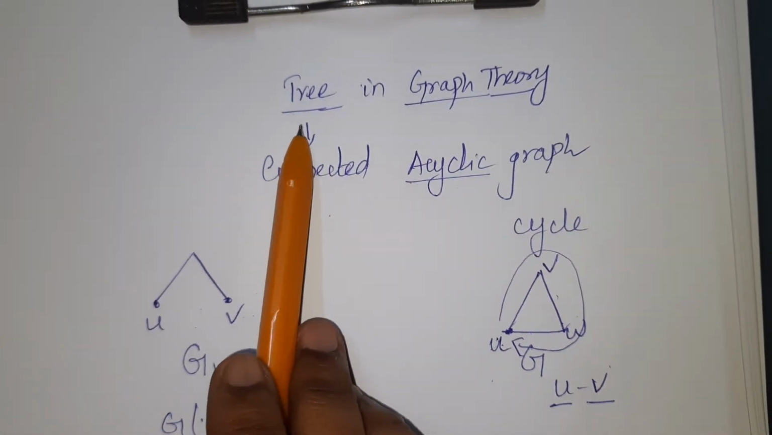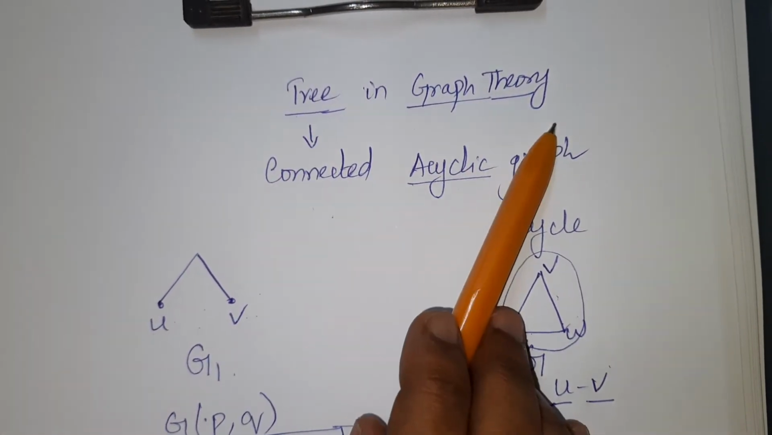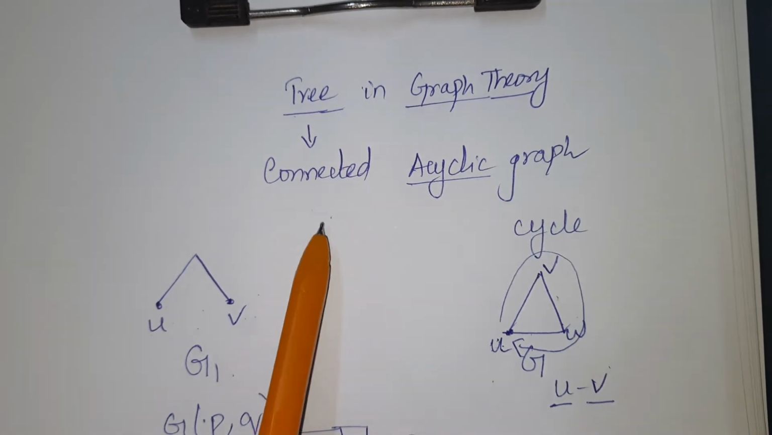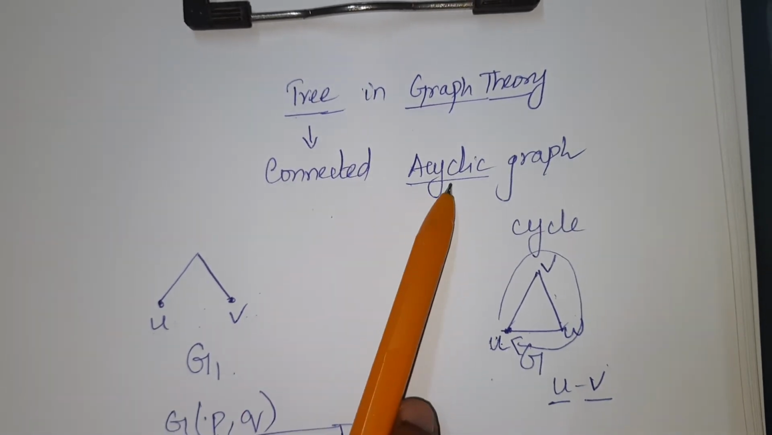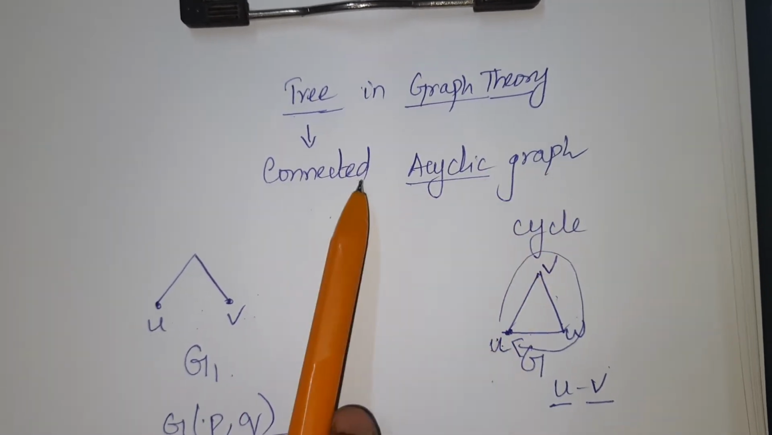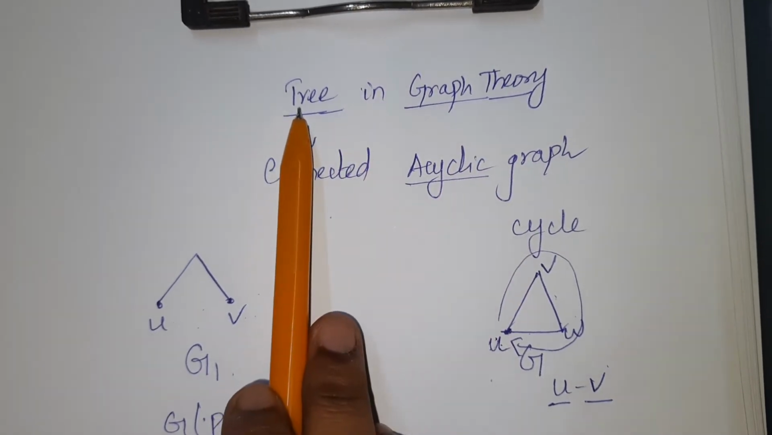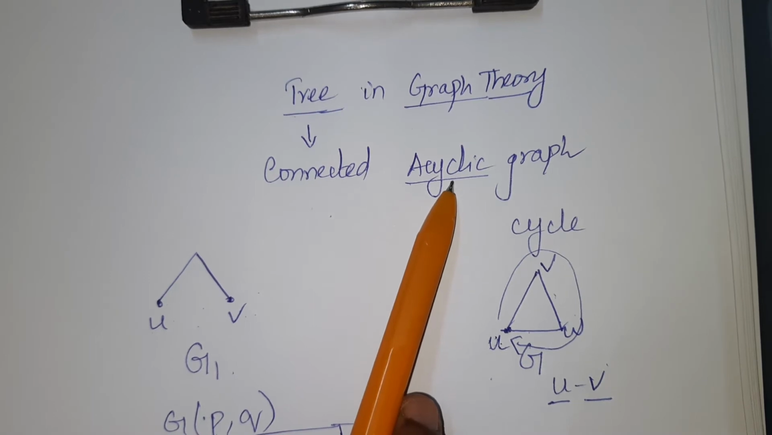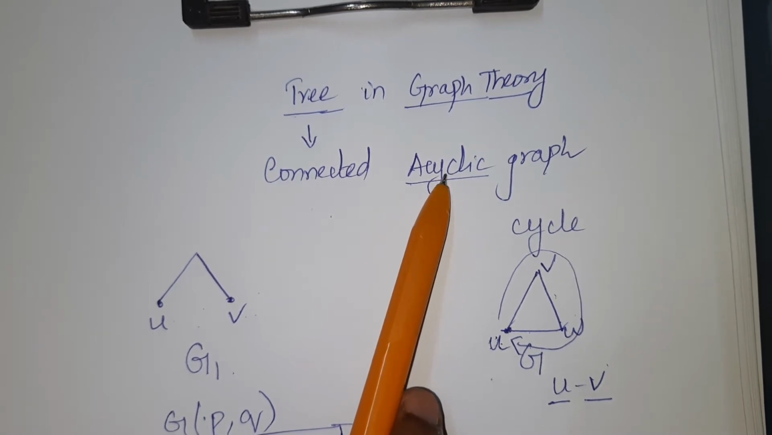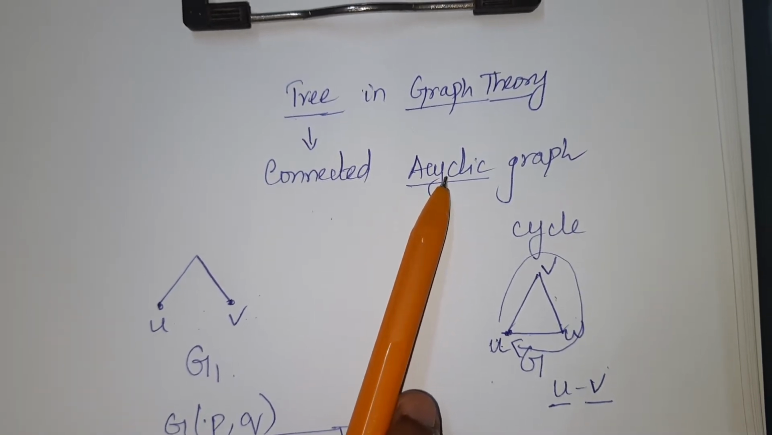Now we will see the definition of a tree in graph theory. A tree is defined as a connected acyclic graph. A connected acyclic graph is called a tree. So what is an acyclic graph? It is a graph that does not contain a cycle in it.